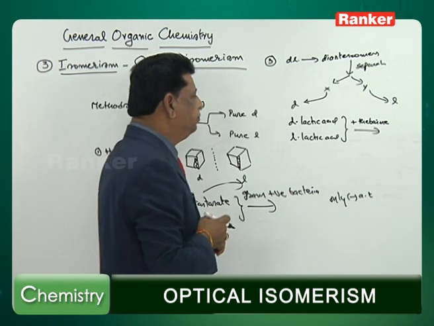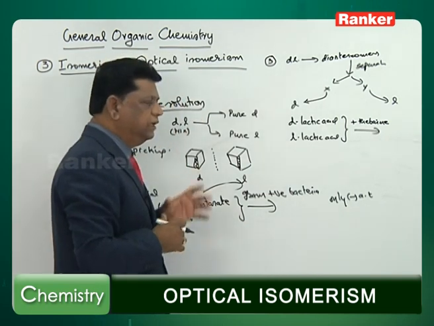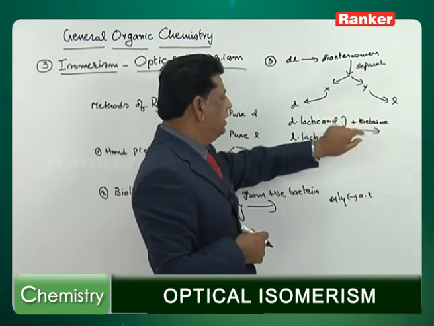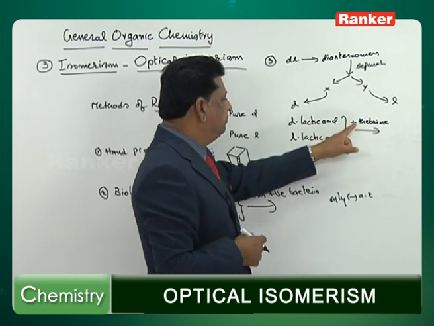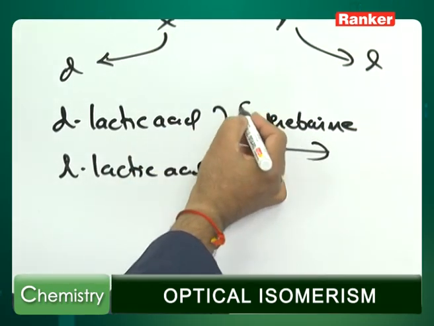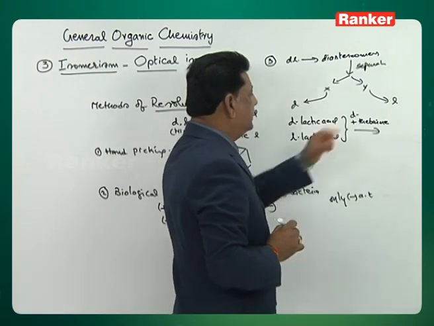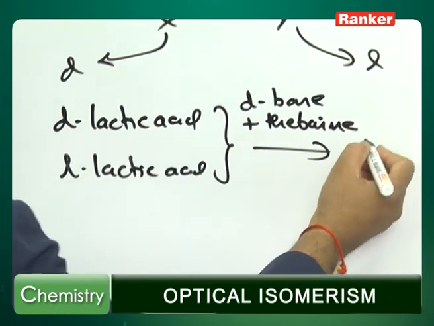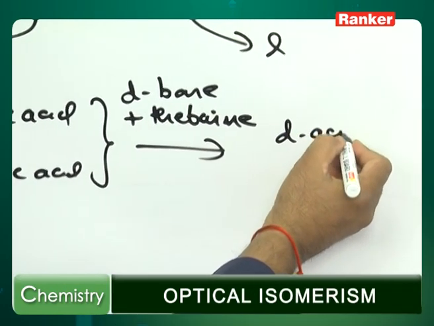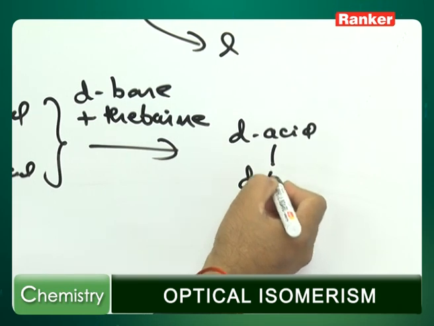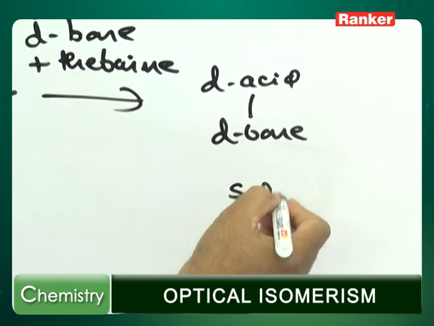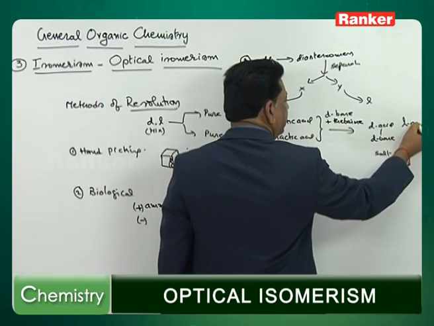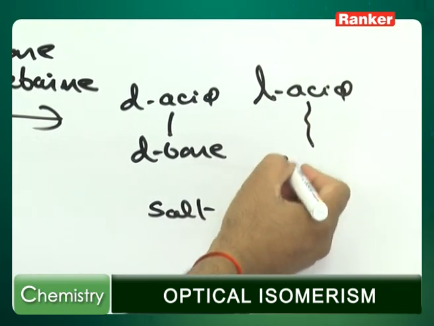This is a narcotic drug, but still it has optical activity. So a plus alkaloid, the dextro compound D-thebaine, is added. It is a D base, and so the D acid will react with the D base and form a salt. Similarly, the L acid also reacts with the D base, so we have an L acid attached to the D base.